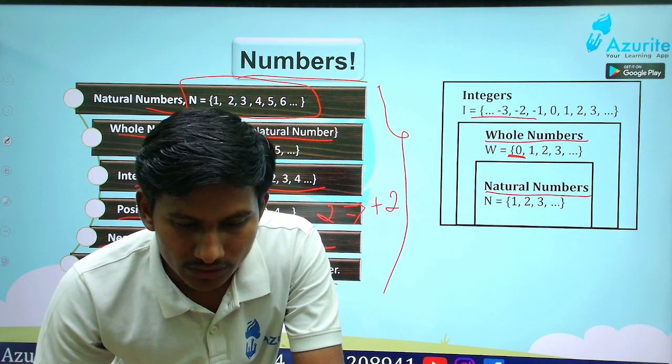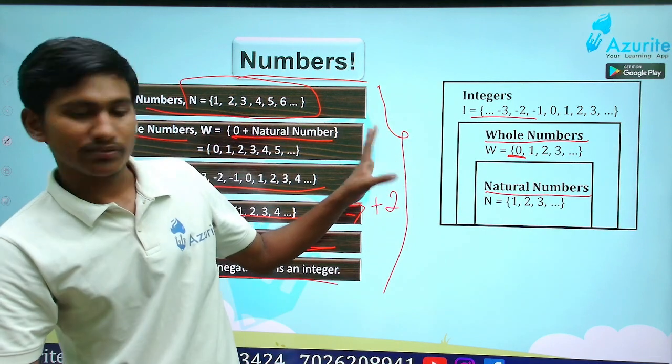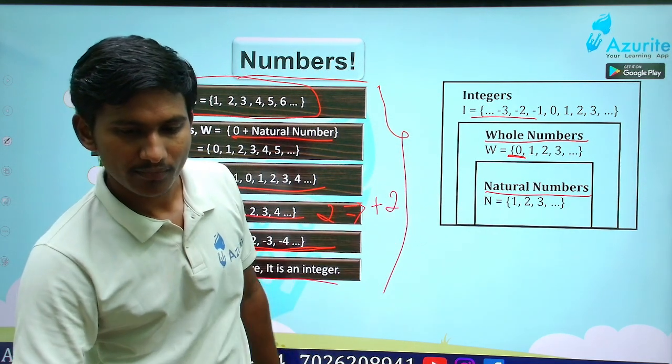Okay, good. So here, this is the numbers. These are about all the numbers. Understood? Any doubts? No, sir.